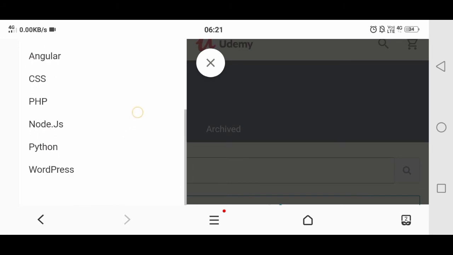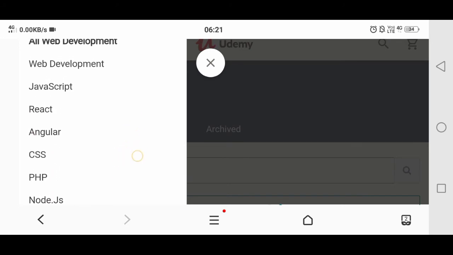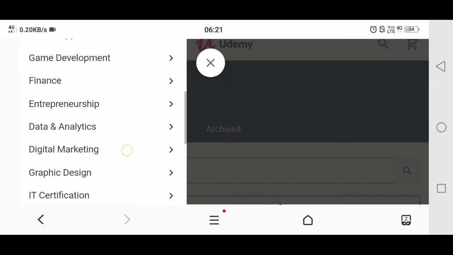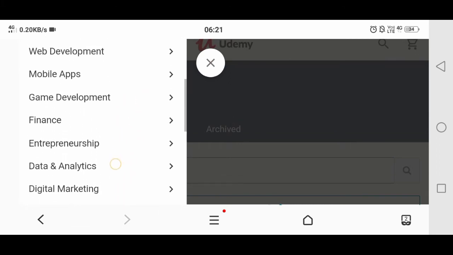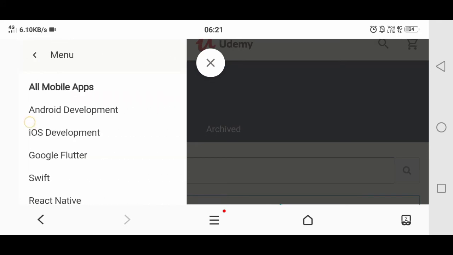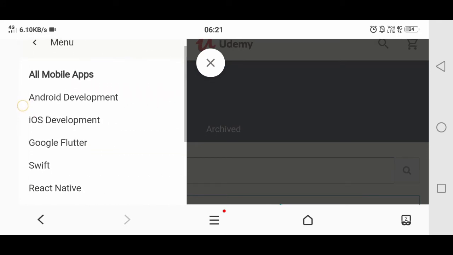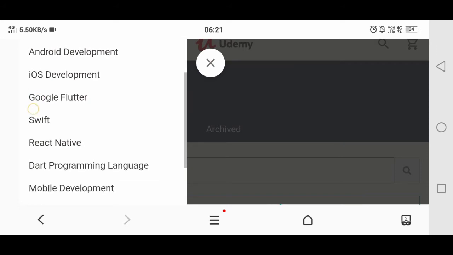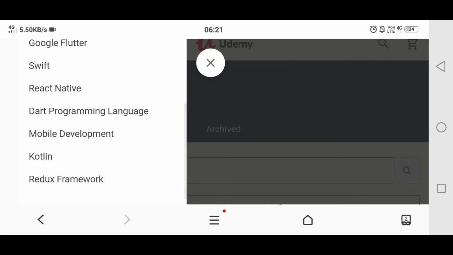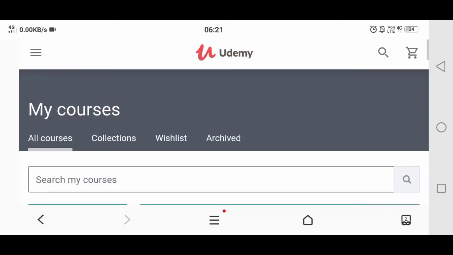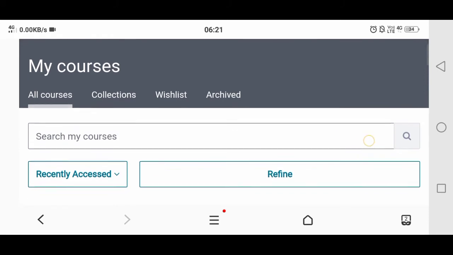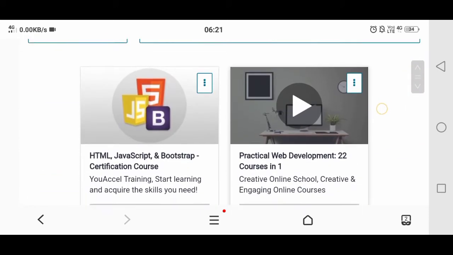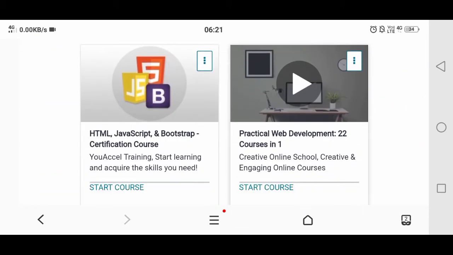Coming to here, if you want to choose any kind of course, click on the particular course. Here are courses like web development, mobile app development, game development, and many more. For example, if you click on Android development or any one course, you can choose the course based upon your interest. For example, I am showing the main top courses which have been registered, and these are the more important courses. First of all, the web development course.